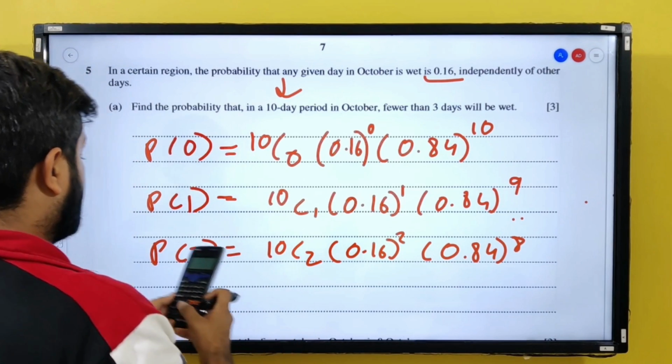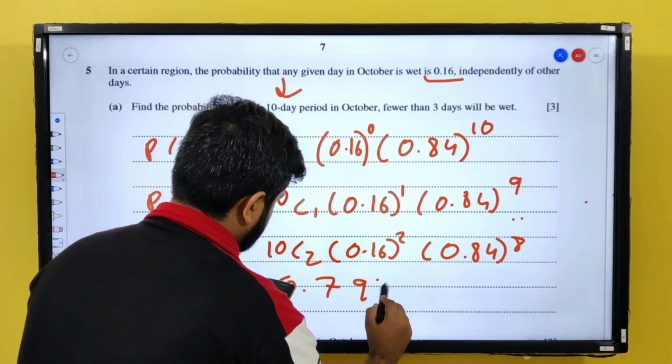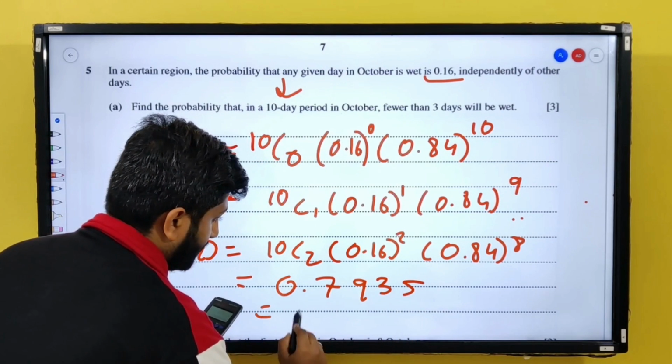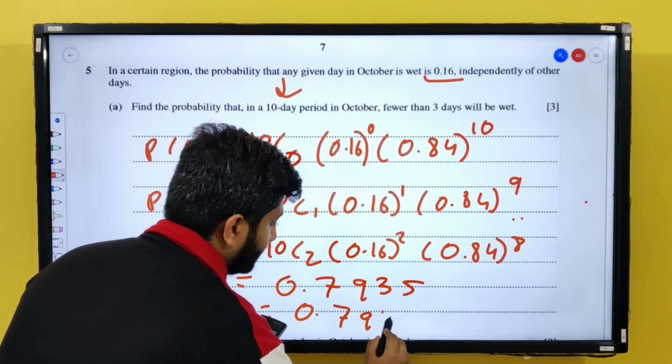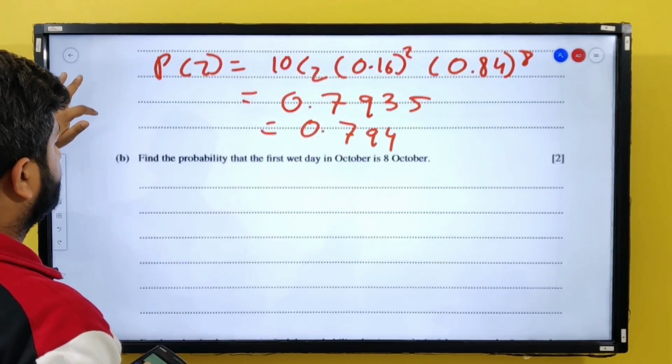So the final answer is 0.7935 or 0.794. Right? Let's move to the next question.